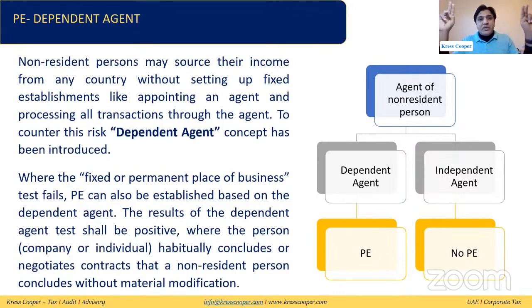So basically two things: if the dependent agent is acting exclusively on behalf of the non-resident person, negotiating and concluding contracts, then it will be assumed that the non-resident person has a PE in the UAE. The other way around, if this is an independent agent, then it will be assumed that the non-resident person has no PE in the UAE. Hopefully it will be clear to everyone.